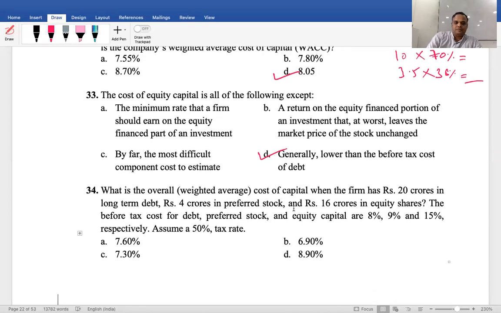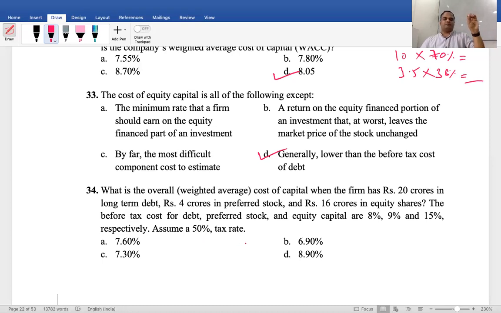Next. What is the overall, that is weighted average cost of capital when the firm has 20 crores in long-term debt, 4 crores in preferred stock, and 16 crores in equity shares. The before tax cost for debt, preference stock, and equity capital are 8%, 9%, 15% respectively. Tax is 50%. Find it.